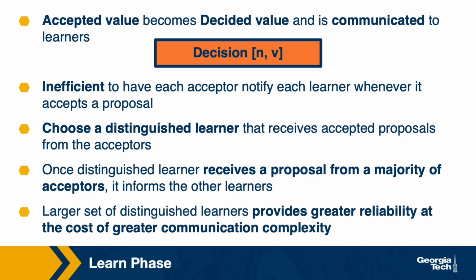reads. Now, we can easily imagine how we can improve the reliability of the system with this kind of solution by having not just one distinguished learner, but a set of designated distinguished learners. And this will, of course, come at a cost of some additional communication.